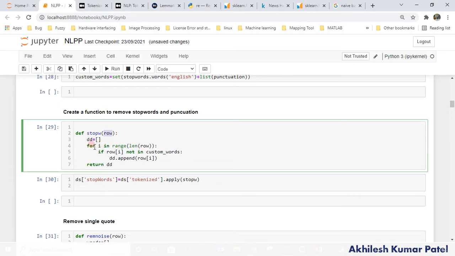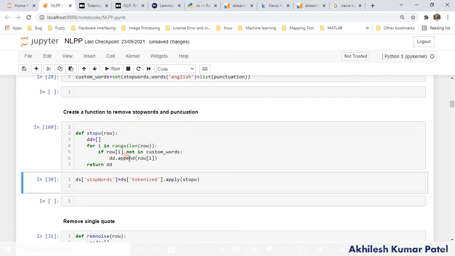So what I'm doing, because in every row we have a list, right? I am reading every word from the list in that specific row. If it is not in custom words, then append that. That's very simple. Whatever words I require, if they are not in these custom words, then append that and return that output. That's very simple here, right? So once we have this function, instead of a lambda function, I am just applying this function here. Remember, you don't have to use the parenthesis brackets here. Okay, so once I apply, we will have the stop words removed.